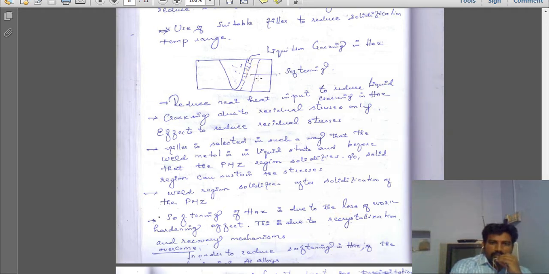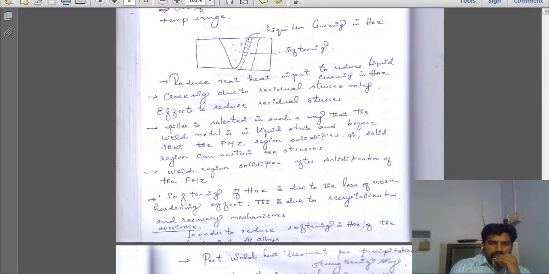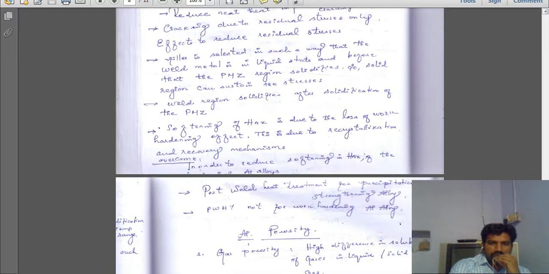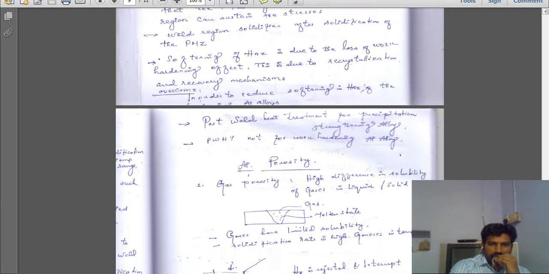So we need to reduce the heat affected zone, by using a high power density welding process. This is one way we can reduce the heat affected zone. So this is what is mentioned here, softening of heat affected zone. Post weld heat treatment is not possible for work hardening. Post weld heat treatment is possible only for precipitation strengthening aluminium alloy.